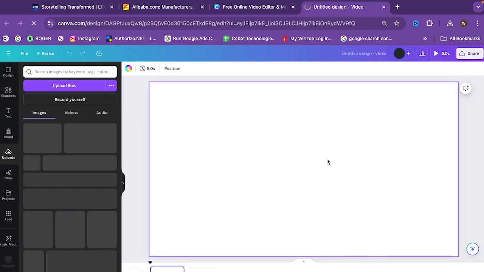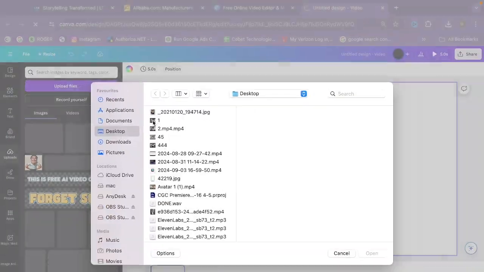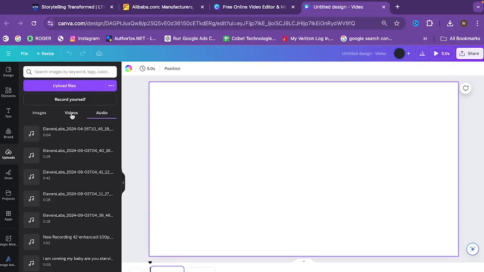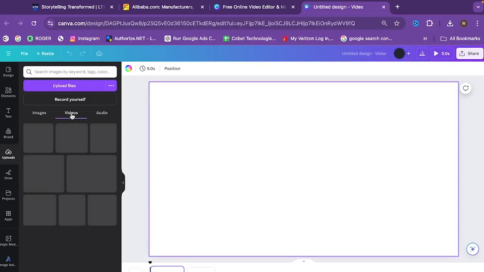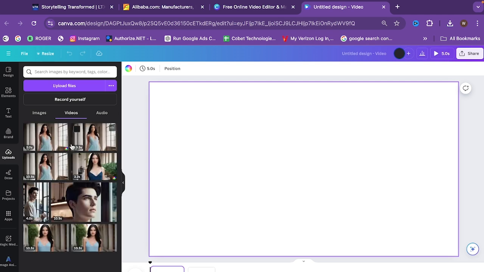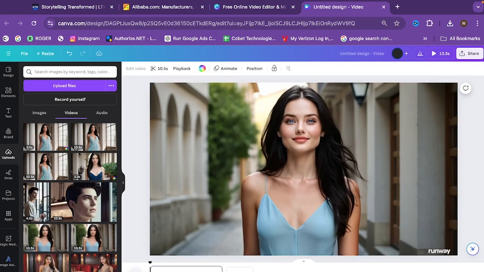Just click edit video. And once you get an interface like this, you have to upload your script and the video you just created. I have just uploaded the audio from ElevenLabs, and I've already uploaded the videos here. Once you've done all of these, all you have to do is drag the video and just click here. And you will see an interface like this.